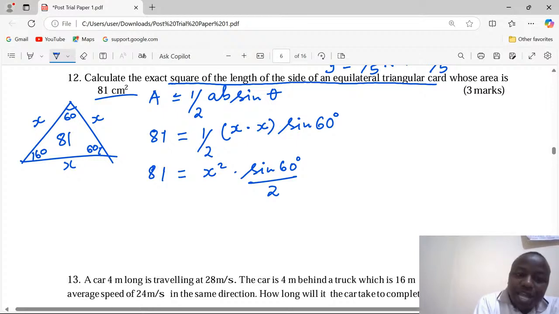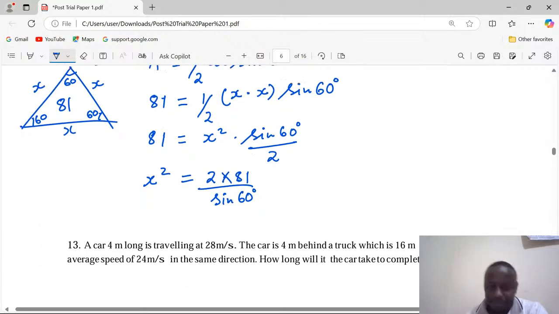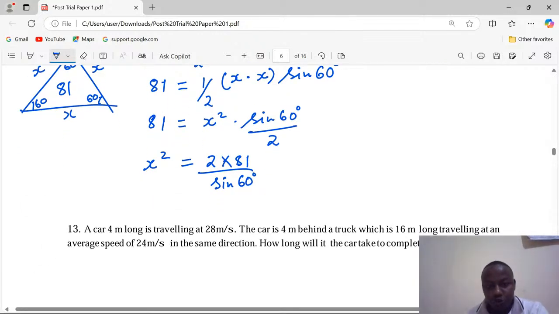So to remain with x squared, then we need 2 times 81 divided by the sine of 60. Yeah, 2 by 81 over sine 60.